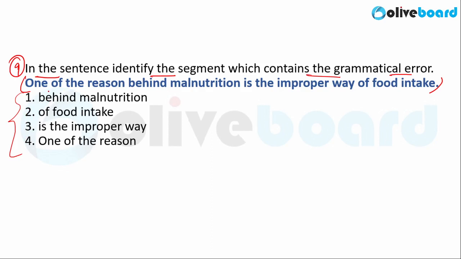The sentence says, one of the reason behind malnutrition is the improper way of food intake. Go through this question very carefully. This is an easy question and I'll teach you a very important concept through this question. One of the reason behind malnutrition is improper way of food intake.